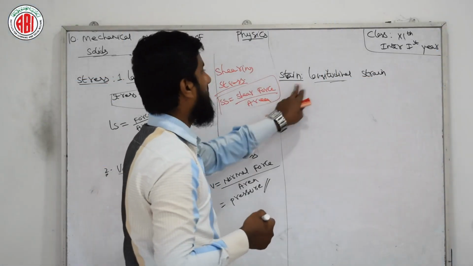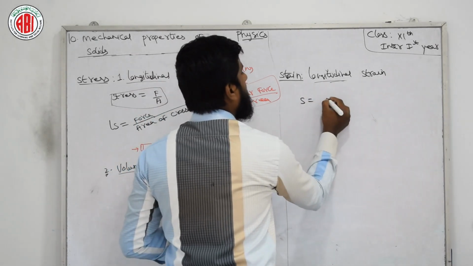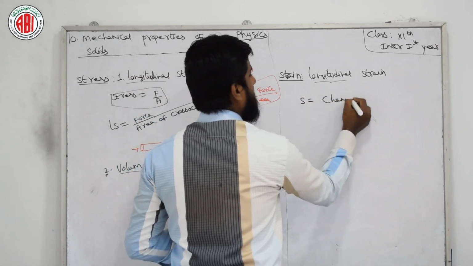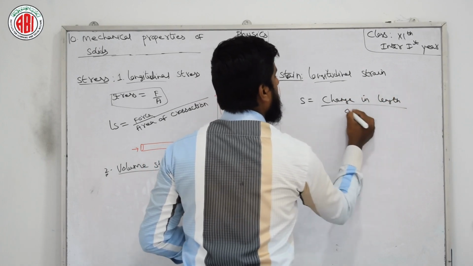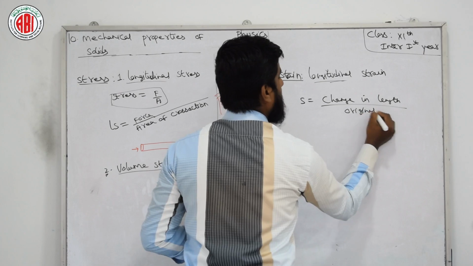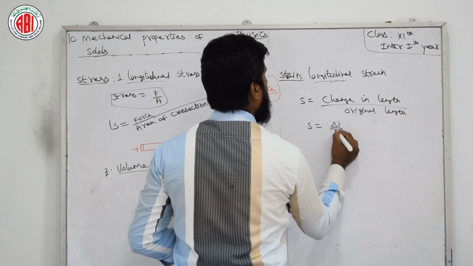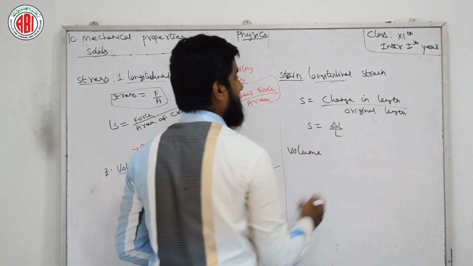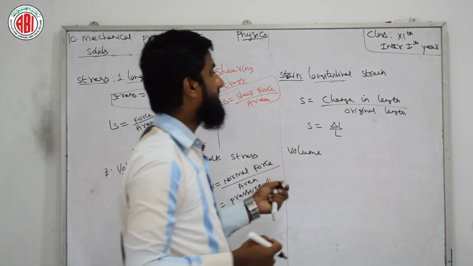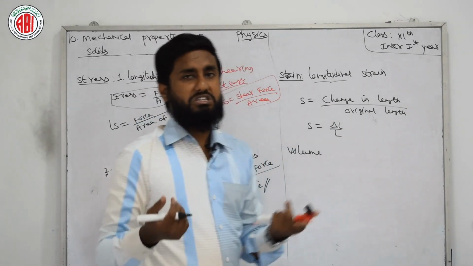Now coming to the longitudinal strain. For longitudinal strain we can remember: change in length by original length. For that we can write S is equal to delta L by L. This is nothing but longitudinal strain. And for the definition we can say it is defined as the change in length by original length, simple.